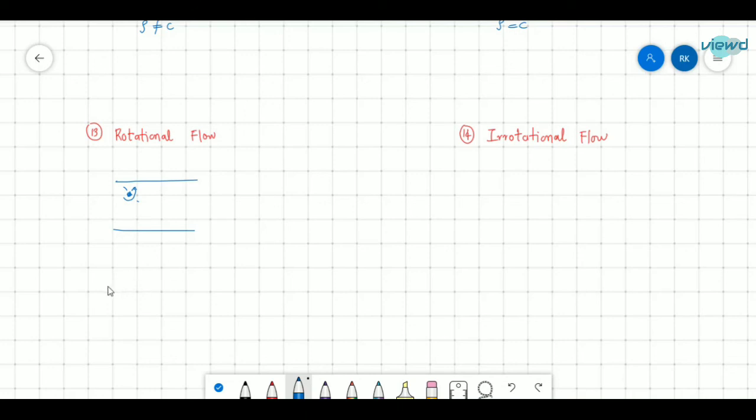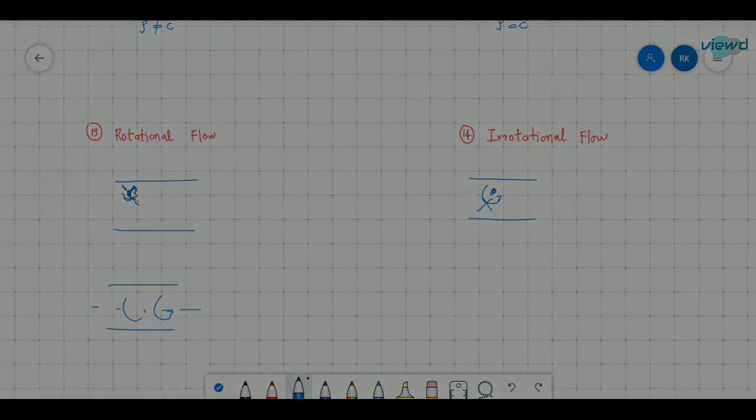Circulation is the case where all the particles rotate about the pipe axis, but in case of rotational flow, the particle rotates about its own centroid axis. In case of irrotational flow, the particle does not rotate about its own axis. If it rotates about its own axis, that is called rotational flow. So these are the different types of flows.